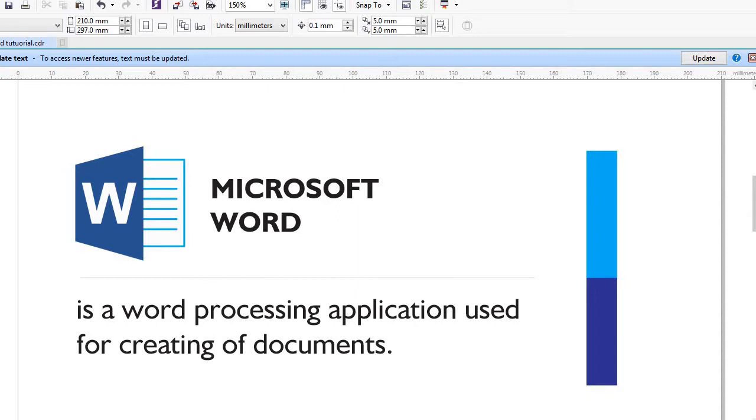Microsoft Word is a word processing application for creating documents.